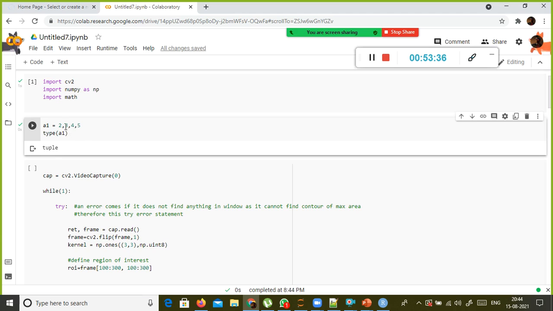As I told you, to define a tuple, you have to use open and closed parenthesis. Anything you specify inside the open and closed parenthesis is your tuple. But by default, if you don't specify any parenthesis, the default data type of this variable is nothing but tuple. So tuple is immutable, so you cannot modify the values. But you can assign more than one value to a variable in Python, right?